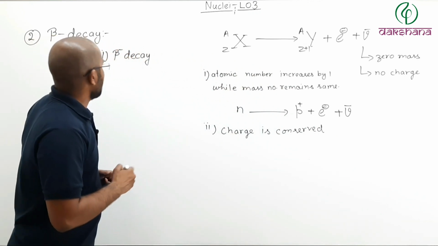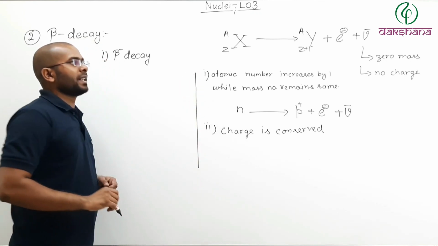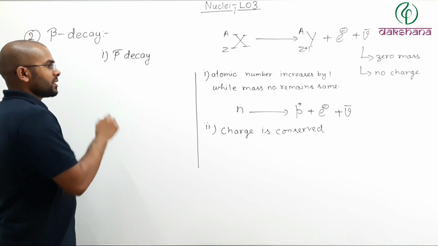Now let us take an example. Let us take an example of beta minus decay. So let us take phosphorus.